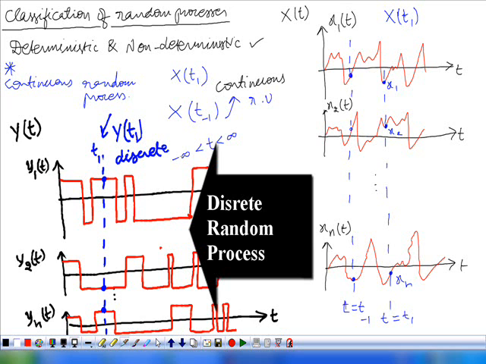So, if the random variables that are obtained by observing the random process are continuous random variables, the random process is said to be a continuous random process. If the random variables that are obtained by observing the random process are discrete random variables, then the process is a discrete random process.